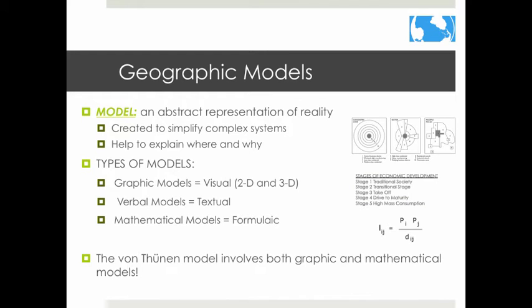Before we go much further, let's remember that models aren't real, but they do simplify the world and help to explain complicated systems. Models help explain where and why things happen. There are three types of models: graphic models, verbal models, and mathematical models. The von Thunen model involves both graphic and mathematical models.